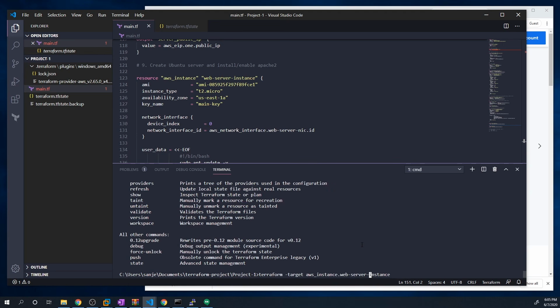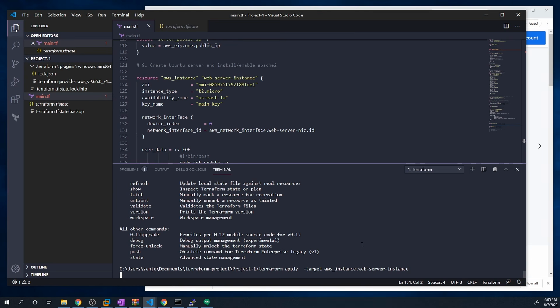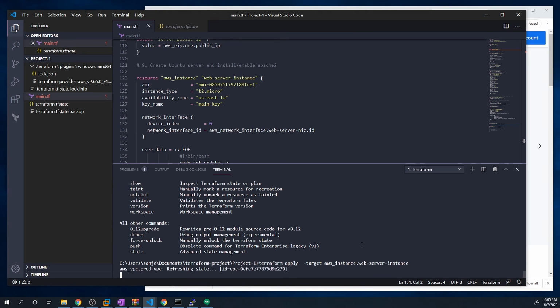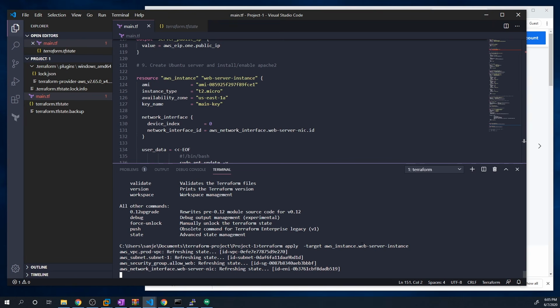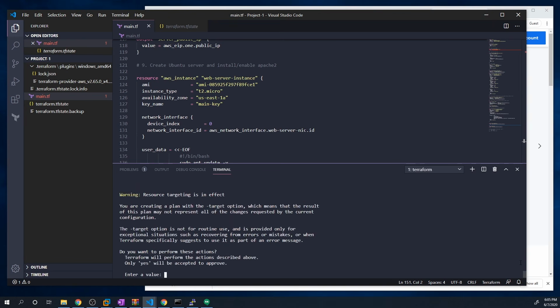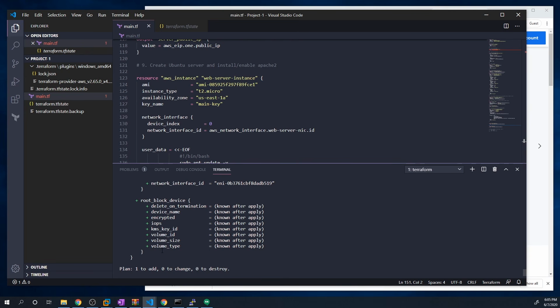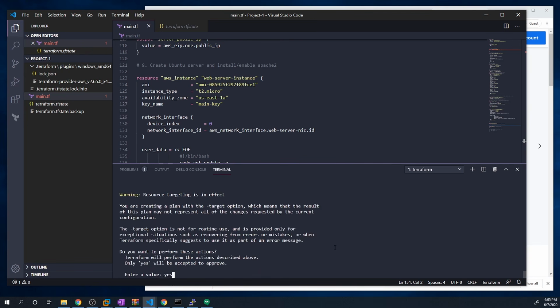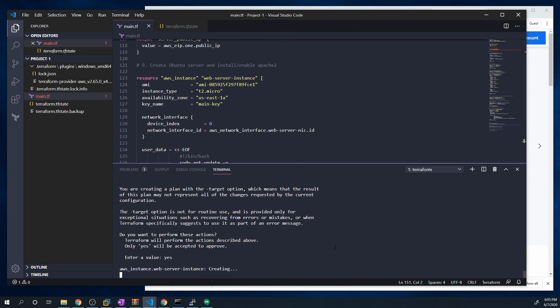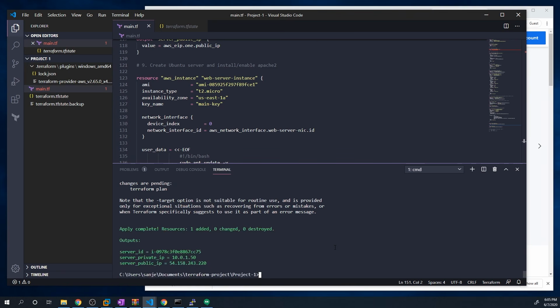And I'm going to move the apply to here. All right. And if we take a look at the summary of the changes that'll take place, we can see that it's going to add one resource, which is exactly what we want. We'll hit yes, and let's just double check that everything works okay. And there you have it, guys. We've deployed just one individual resource from our Terraform config.